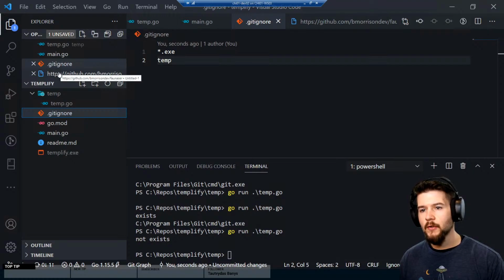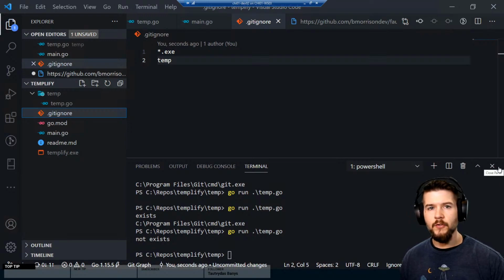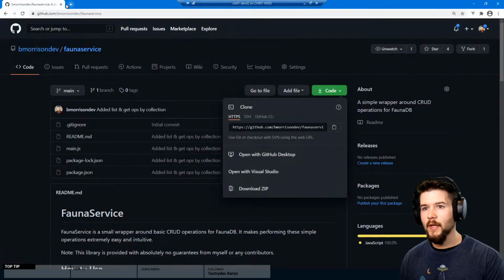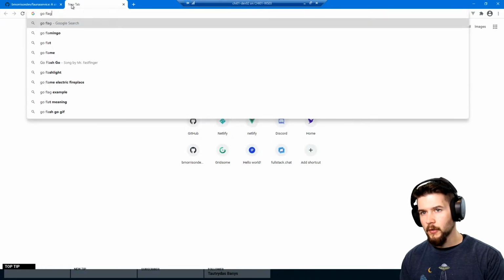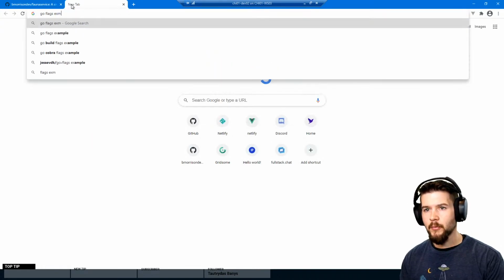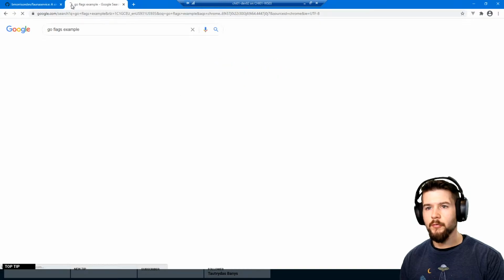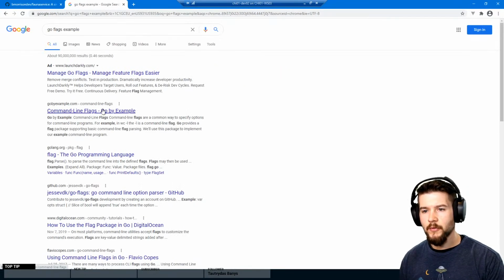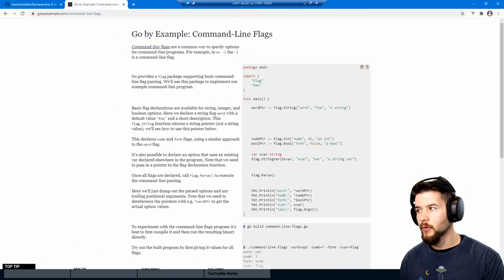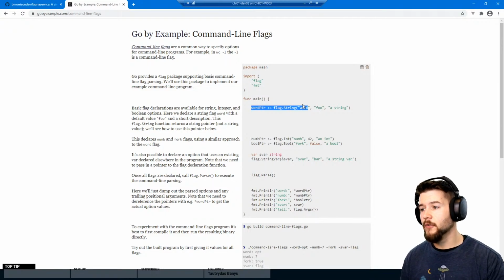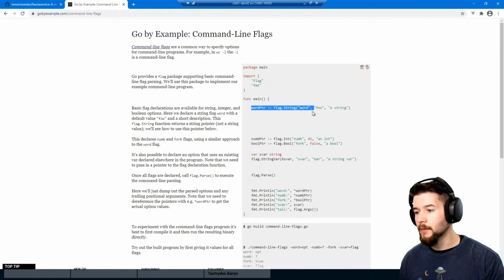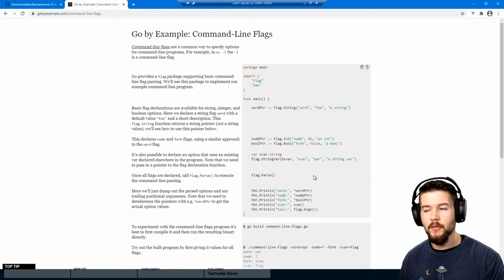The next thing I want to do, and this one's going to be a little bit more of a journey, is learning how to use the flags module. I'm totally unfamiliar with that, but I was doing some research earlier. Go flags module, I guess example is what we're looking for. The Go flags example seems to imply that we're able to pass in flags through the actual command that we're executing, and we can create parameters based off of that to do different things.